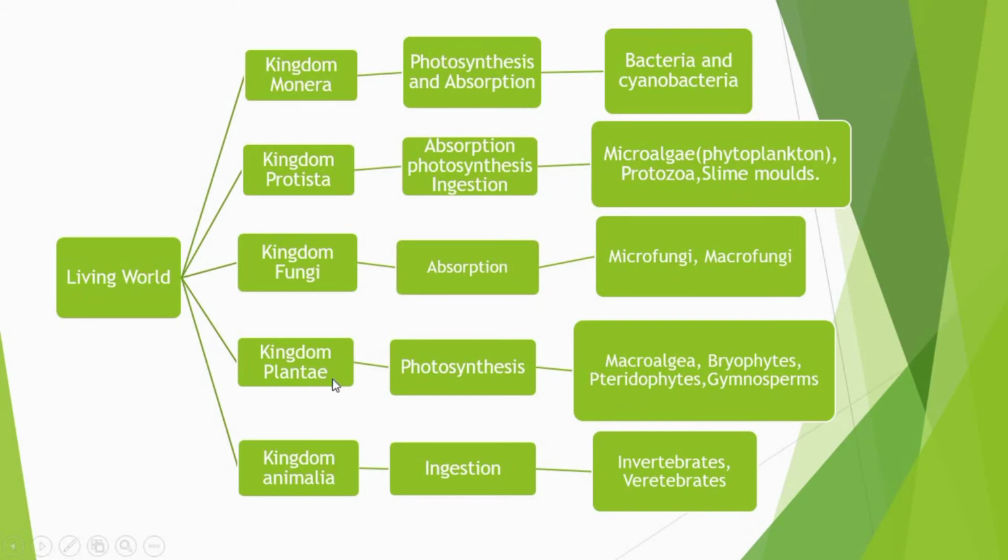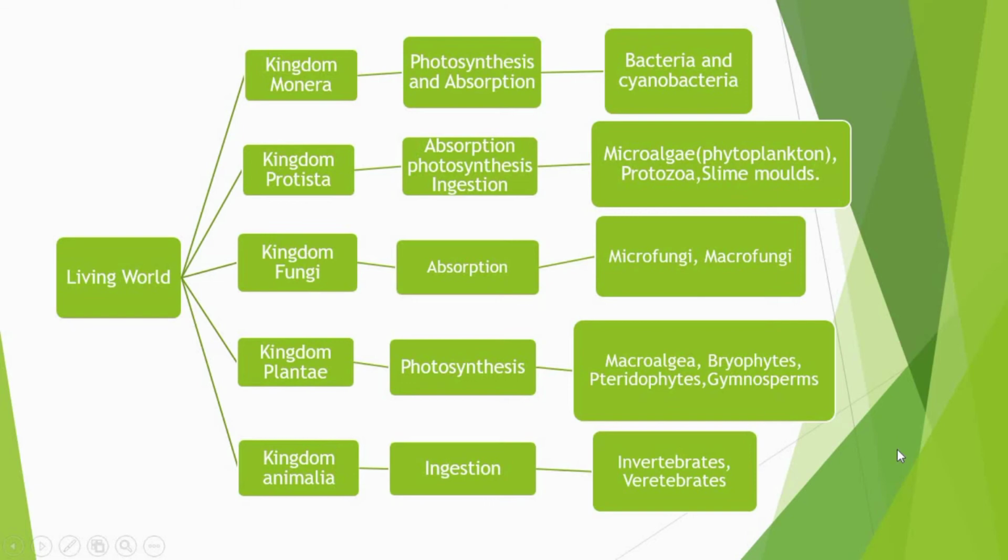Next, the kingdom Plantae. It includes the photosynthetic eukaryotic organisms. These are the higher plants, the macroalgae, the bryophytes, pteridophytes, gymnosperms. And the next one is the kingdom Animalia. These have the ingestion mode of nutrition, they are heterotrophs. They take the food material by direct eating, and it includes the invertebrates and the vertebrates. So this is all about the five kingdom system.